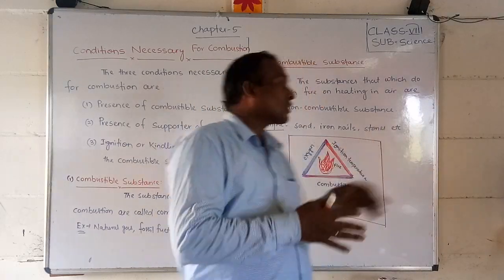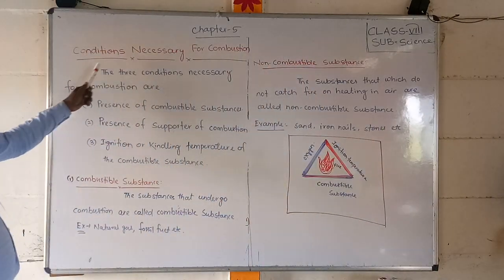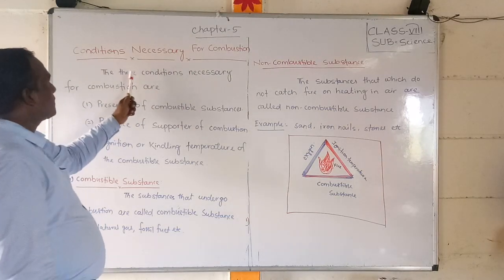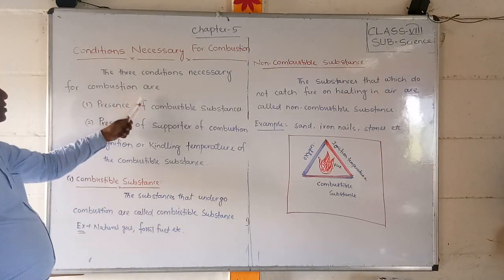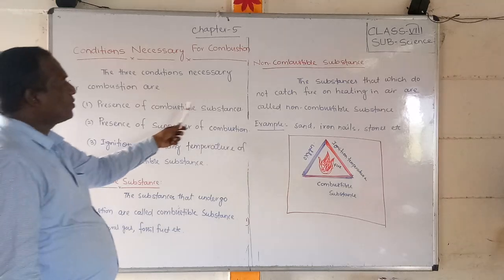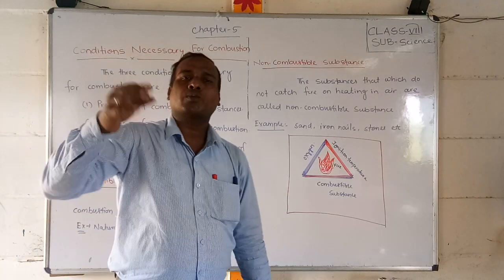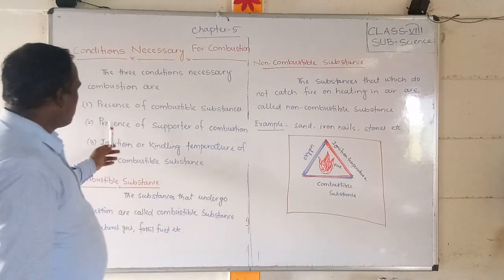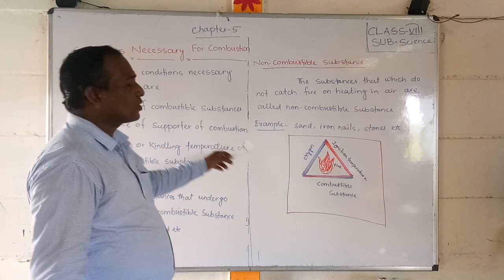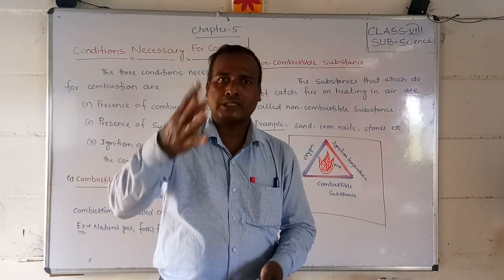Let us discuss the conditions necessary for combustion. There are three. One is the presence of a combustible substance. Second is the presence of a supporter of combustion. Who supports the burning? Oxygen.